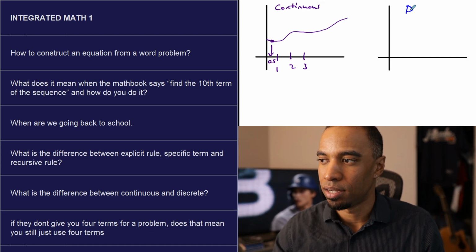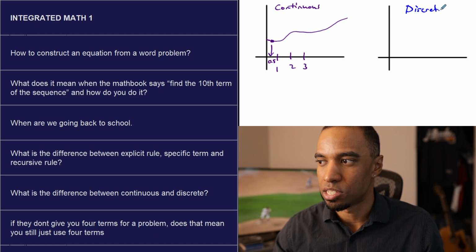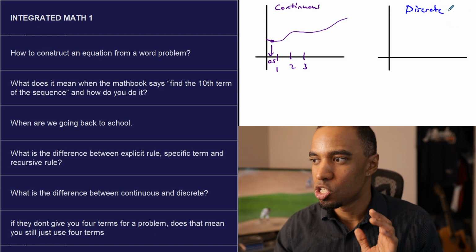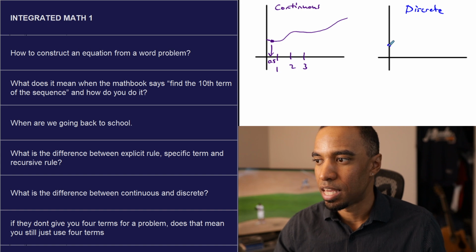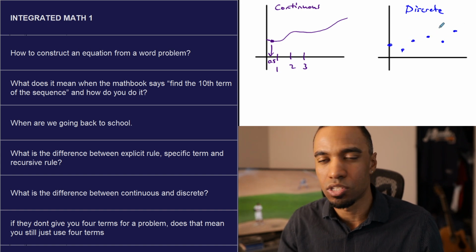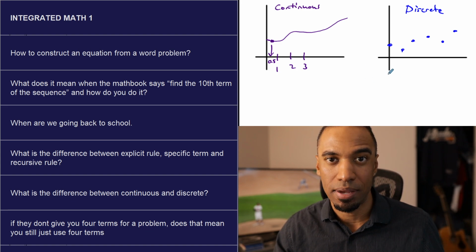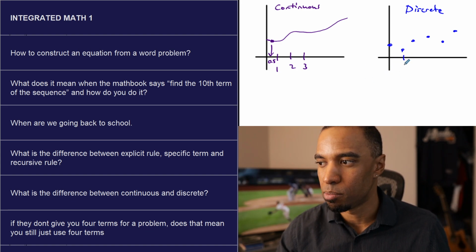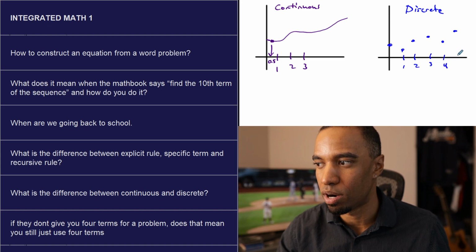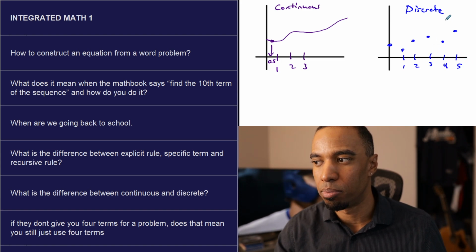Discrete, on the other hand, you don't connect your dots. They are very specific values that you plot. You get points. They're not connected. There's considerable space in between them. You could write them as a list in your domain and range. This could be at 1 hour, 2 hours, 3, or 1 ticket sold, 2 tickets sold, whatever you're talking about. I won't get too deep in the word problems.